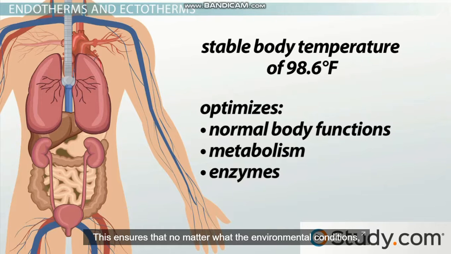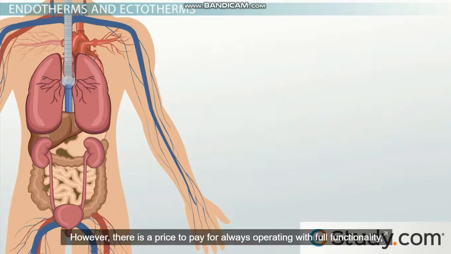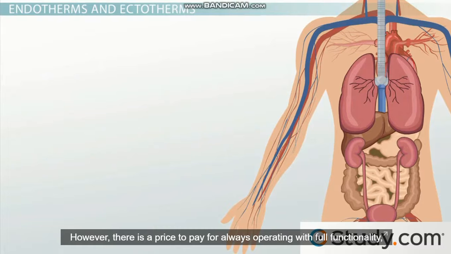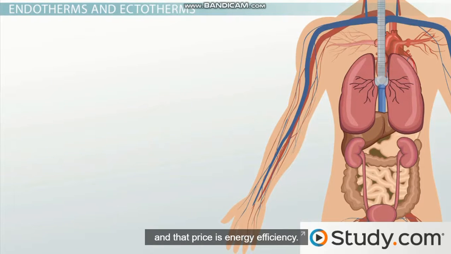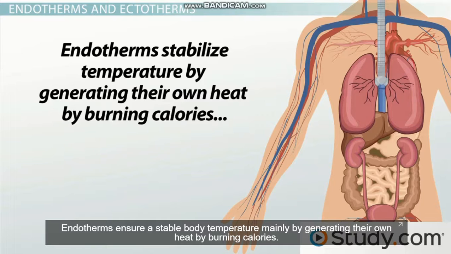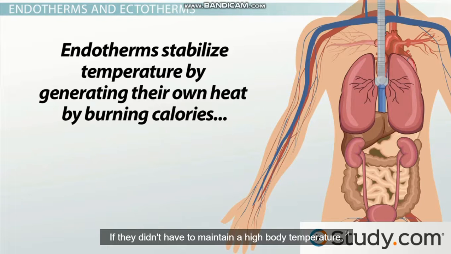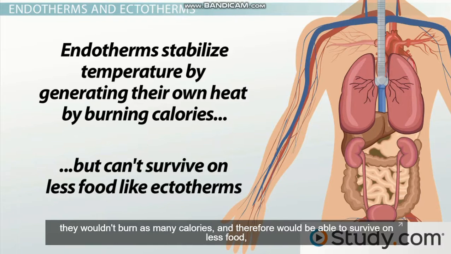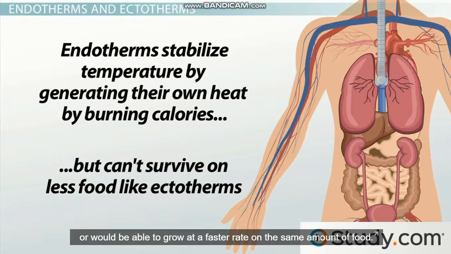This ensures that no matter what the environmental conditions, as long as the animal maintains temperature homeostasis, it will still be able to perform all normal body functions at or near optimal levels. However, there is a price to pay for always operating with full functionality, and that price is energy efficiency. Endotherms ensure a stable body temperature mainly by generating their own heat by burning calories. If they didn't have to maintain a high body temperature, they wouldn't burn as many calories, and therefore would be able to survive on less food or would be able to grow at a faster rate on the same amount of food.